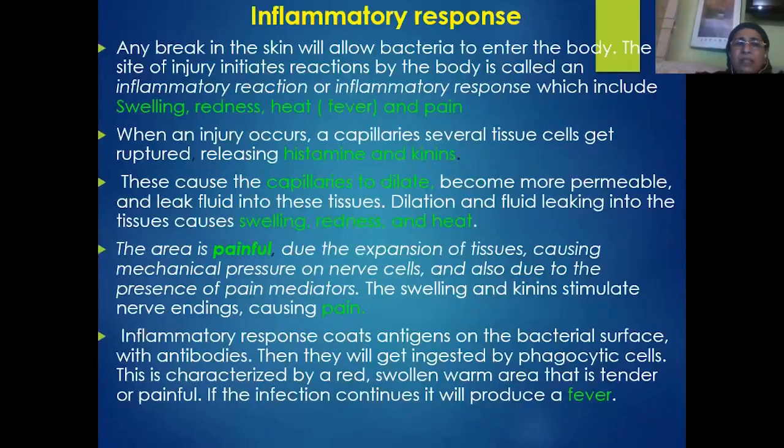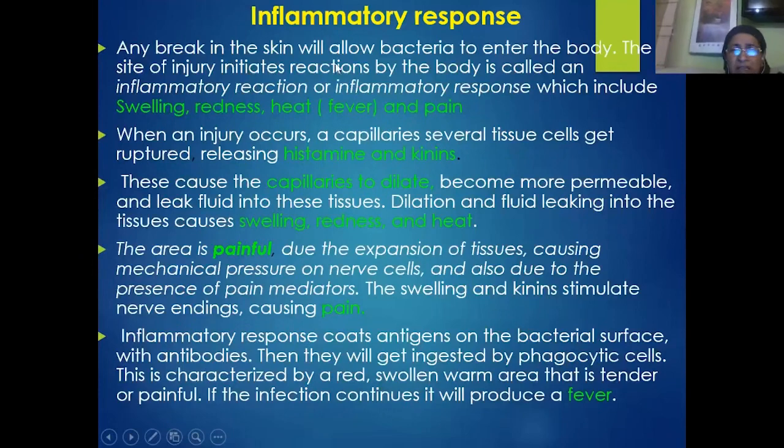Apart from that, in the inflammatory responses, in the second line of defense, we see that a few important symptoms appear in the case of injured tissues, which include swelling, redness, increase in the heat of the body part, and also pain. So these responses together form the inflammatory responses.